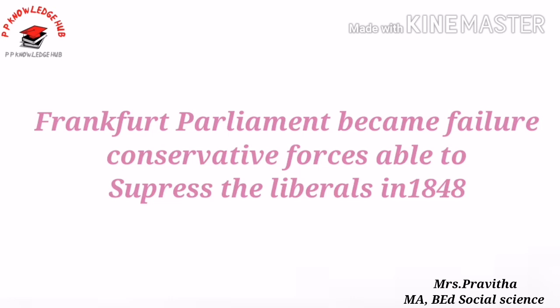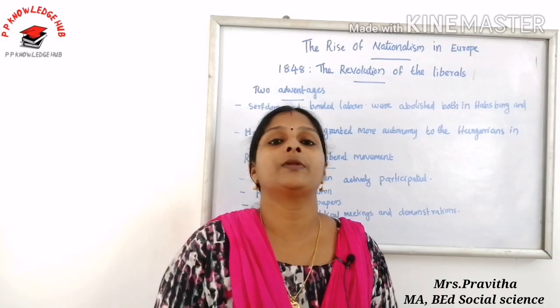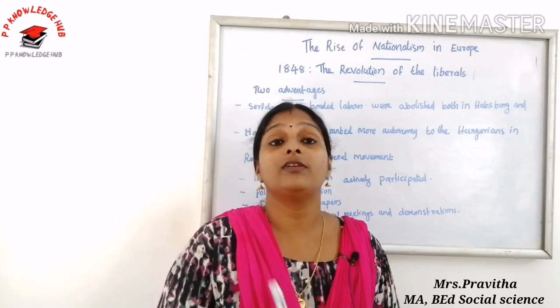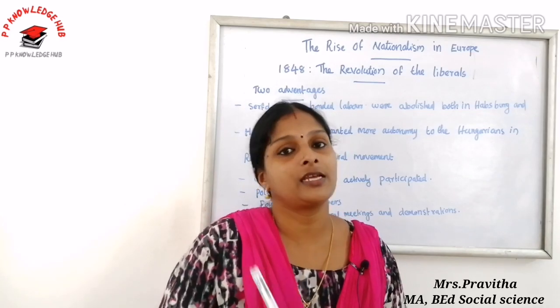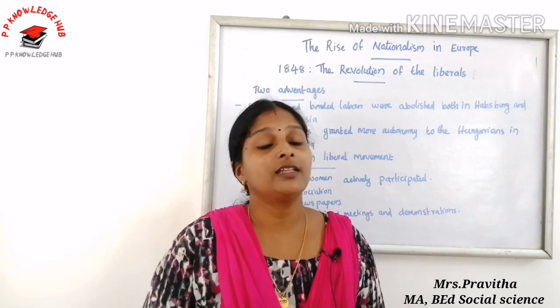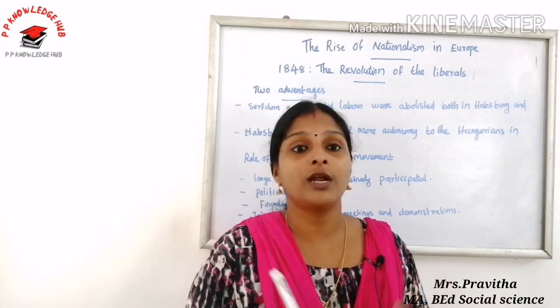The Frankfurt Parliament became a failure, and the conservative forces were able to suppress the liberal movement in 1848. But the monarchs understood that they could no longer suppress the liberals, and that the revolutions could only be ended by granting concessions to the liberal nationalist revolutionaries. Anyway, the Frankfurt Parliament became a failure, but this parliament had two advantages.